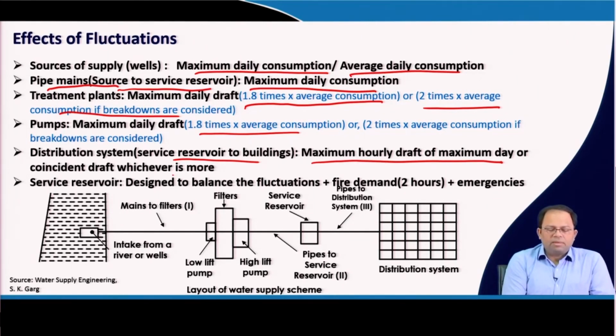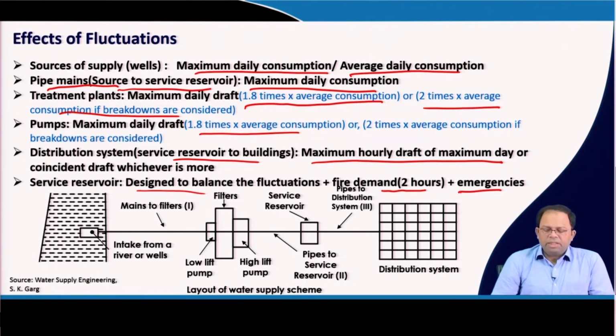This service reservoir is basically designed to balance the fluctuation, and so the service reservoir size is based on fire demand for 2 hours plus emergencies, breakdowns and all, which has to be considered when we design the service reservoir. For the service reservoir, we consider these variations in fluctuations, plus fire demand if we have to meet the fire demand, and then emergencies. All these things have to be considered when we determine the size of the service reservoir. This we will explain in detail in a later lecture.